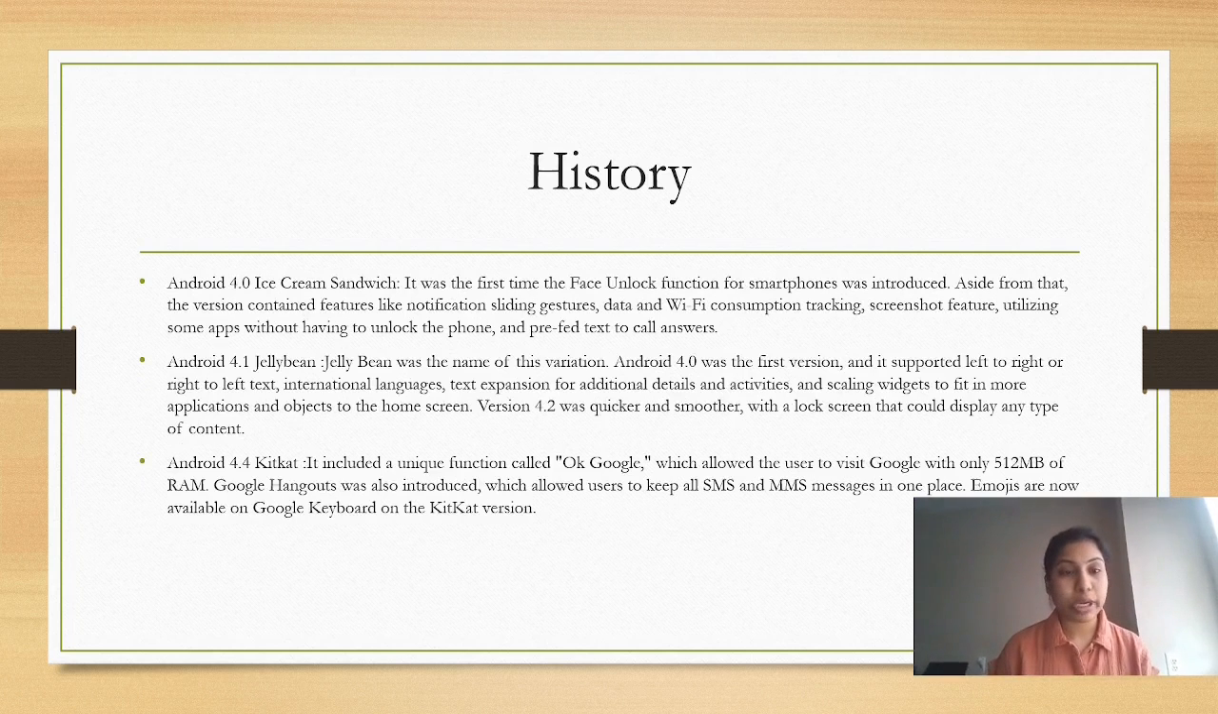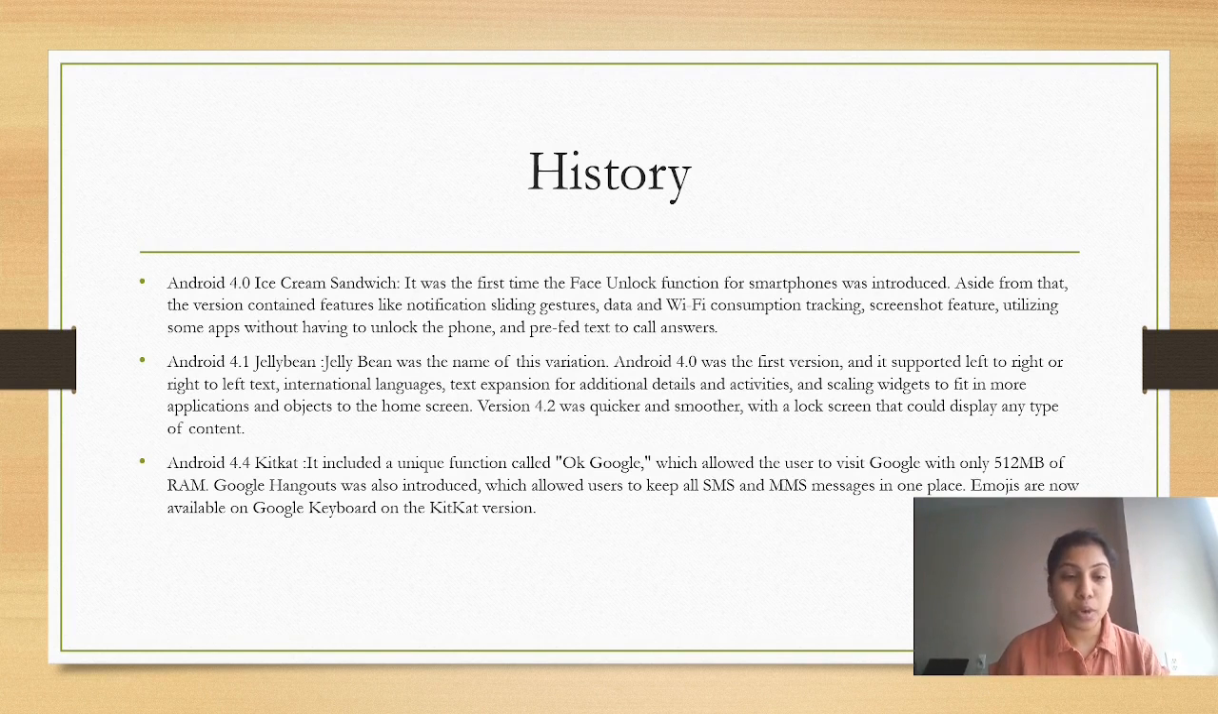And coming to Android 4.0 Ice Cream Sandwich, it was the first time the face unlock function for smartphones was introduced. Aside from that, the version contained features like notification sliding gestures, data and Wi-Fi consumption tracking, screenshot feature, and some apps without having to unlock the phone and pretext to call answers.